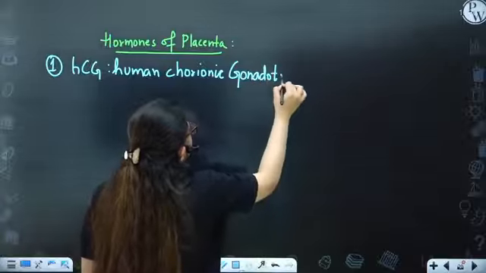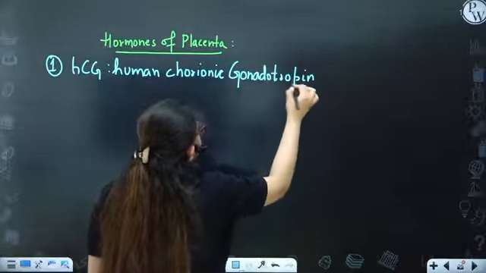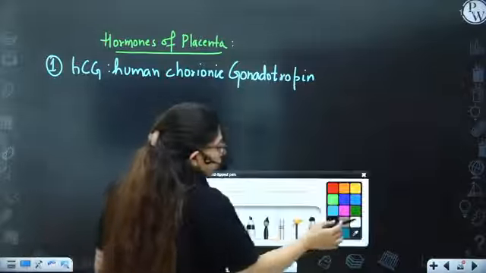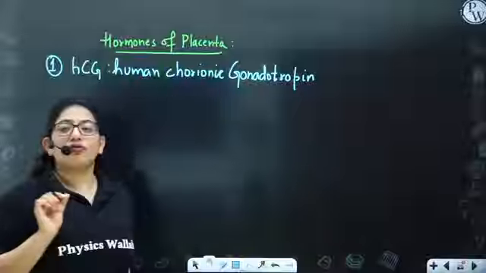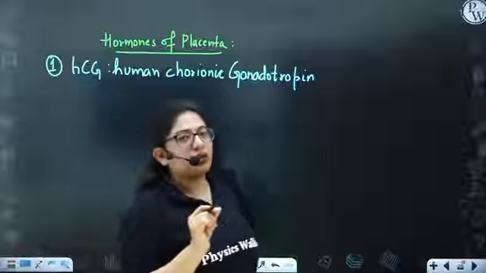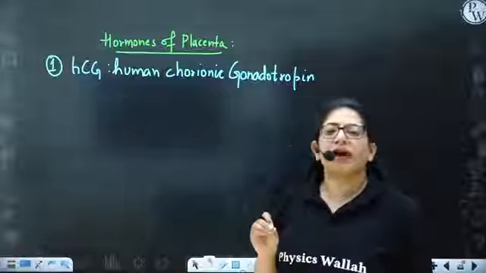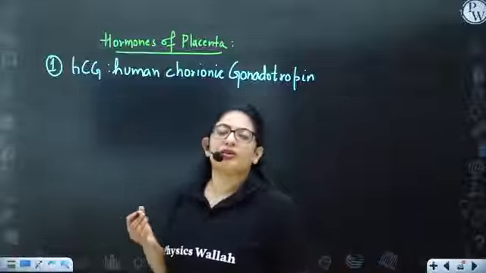Gonadotropin. What does it mean? What are gonadotropins, LH and FSH? Because this hormone works exactly like LH, this is why you call it a gonadotropin. It is secreted by the placenta and it maintains the corpus luteum.